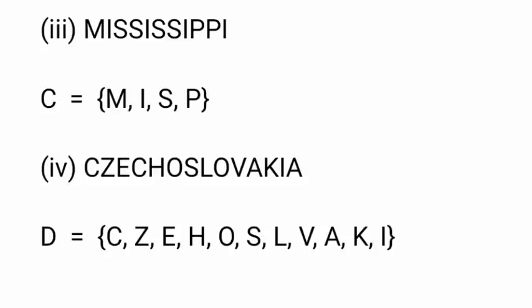And then O and A are also repeated 2 times, therefore we write them once. The roster form is D equal to {C, Z, E, H, O, S, L, V, A, K, I}. Can you understand, students? Thank you.